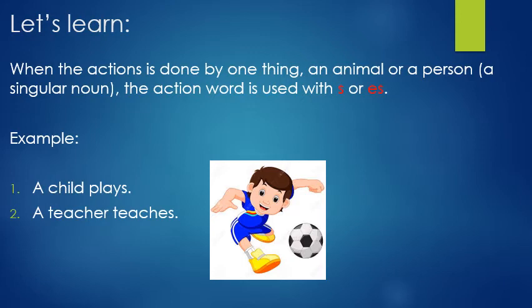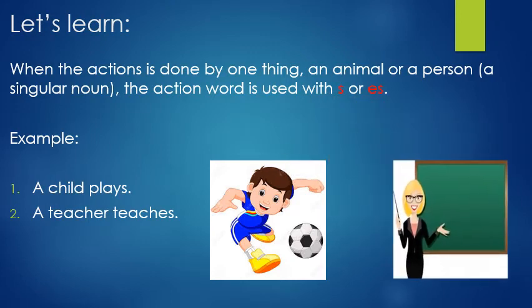I have used S in the end of the action word. A child plays. There is only one person. A teacher teaches. Teacher is only one person. Right? A teacher teaches. Now see the word teaches. T-E-A-C-H-E-S. I have used ES in the end of the word, that is teaches.